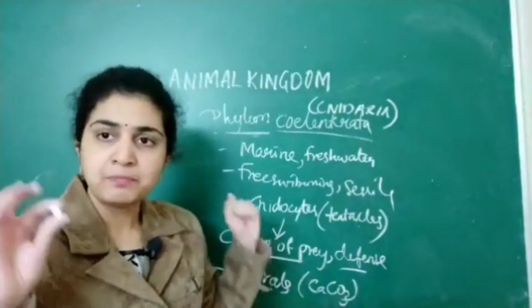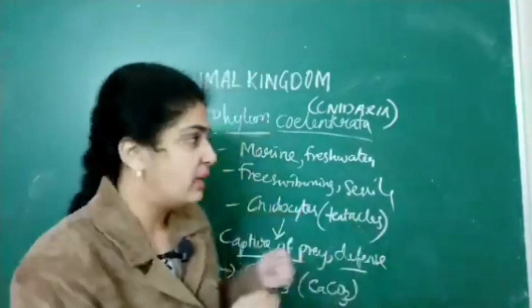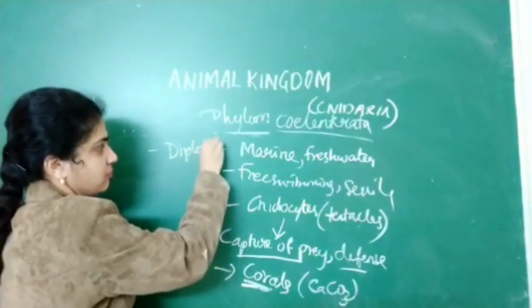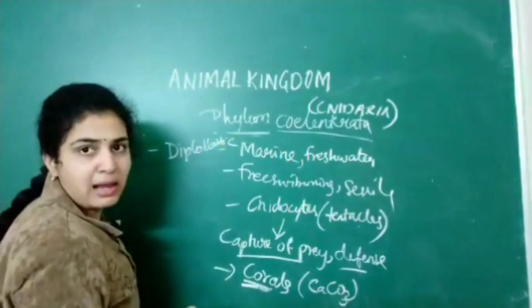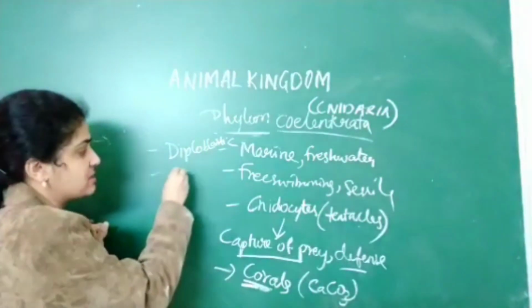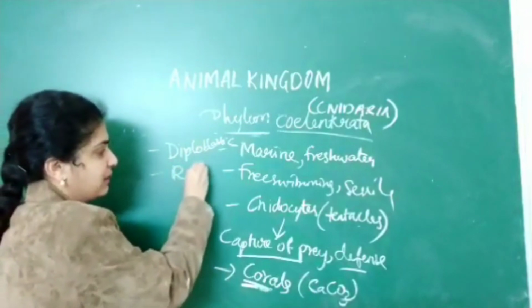Next, in the same way as ctenophora, they are also diploblastic. The second important thing you should remember is they are radially symmetrical.